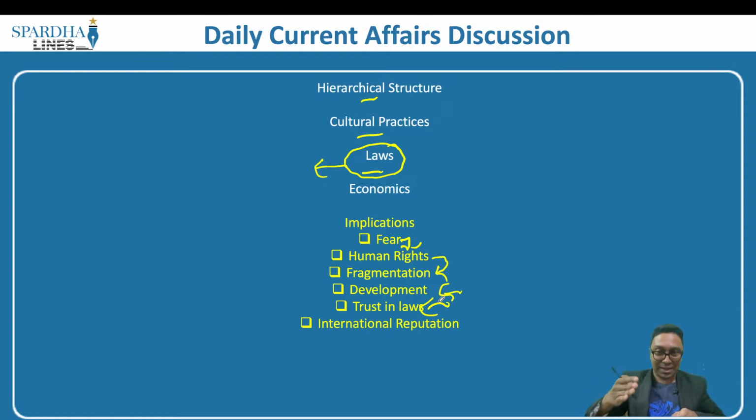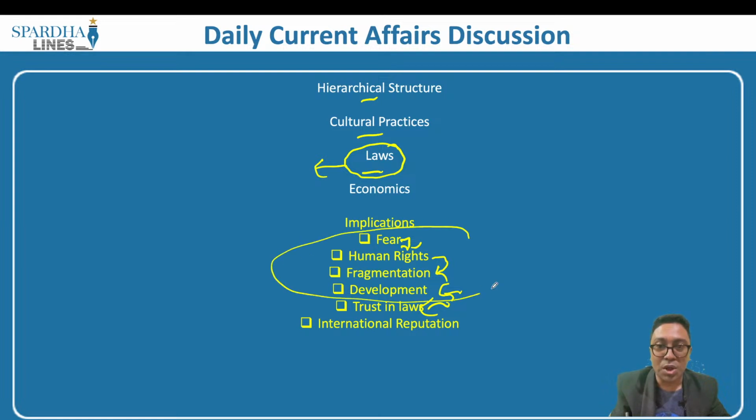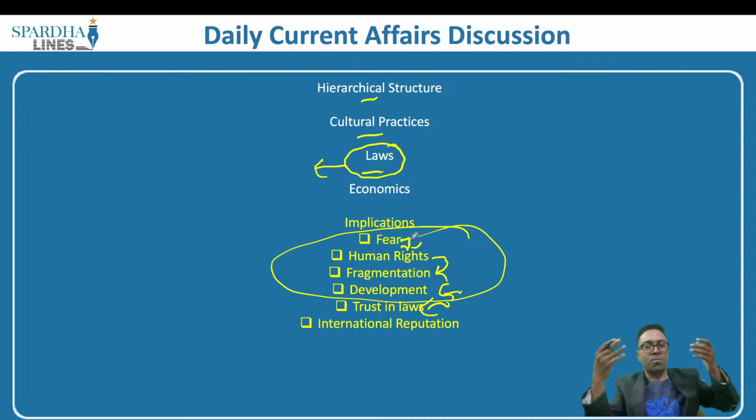This could ultimately mean that they may stop respecting the laws, and as a result of all these issues that exist, we will also lose international reputation. Countries will start seeing that we are a myopic set of people who are not modern in our thinking. There is a difference between modern and Western thinking. We as Indians should value our culture, we should respect the beauty, the ethos and diversity of our country, but we have to have modern thinking, not Western thinking. Let me give you an example.